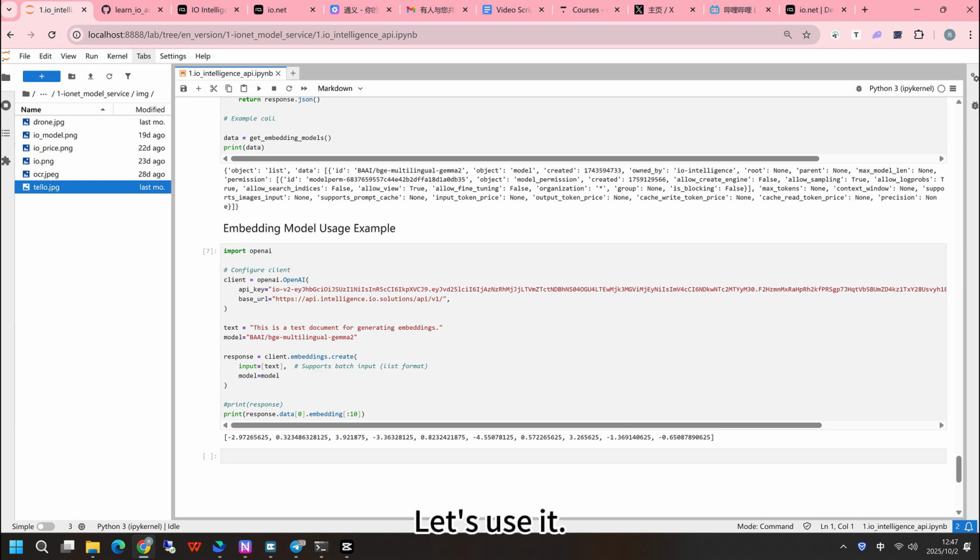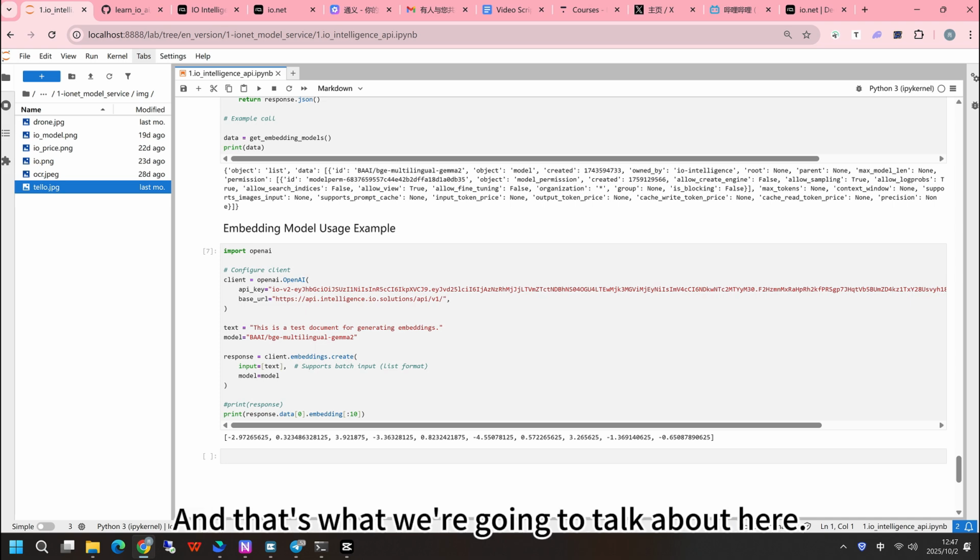Okay, let's use it. Here it is, the first few. What about this vector in theory? That is, for all the big models, you add a header to the last layer and it can output vectors. But we have a few dedicated ones that are more efficient, so I'll use these. This is usually done for RAG, where the knowledge base is used more often. And that's what we're going to talk about here.